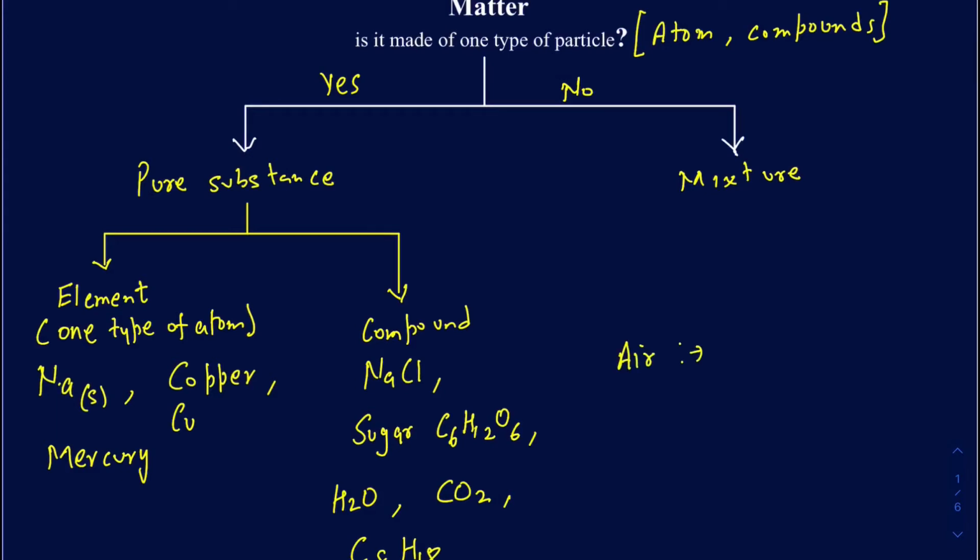So, in air, what kind of chemicals or compounds or even atoms do we have in there? So we've got oxygen gas in air, so O2, we have N2, we've got CO2, and then we have a lot of small-time gases in the air. Now, we put this into the category of a mixture because we have multiple types of atoms or compounds in there, and they're not chemically bonded with one another, so that's why it's a mixture.